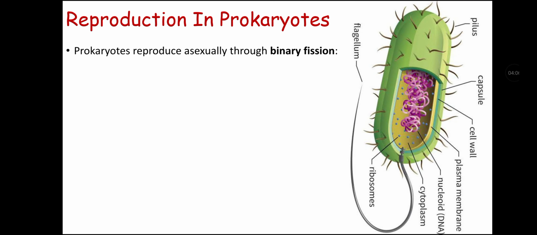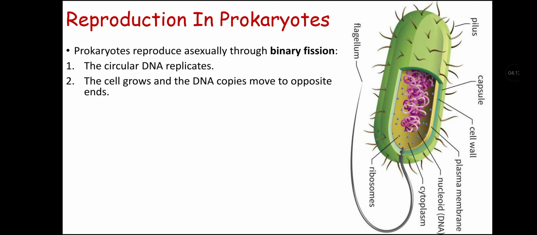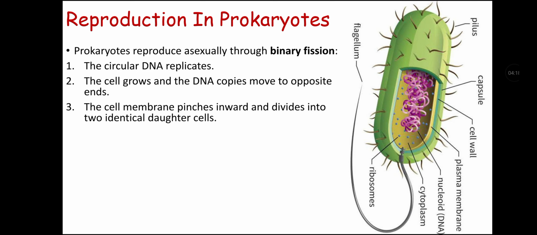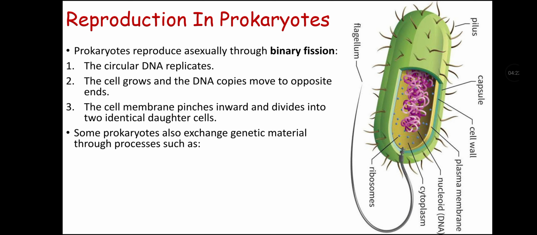Reproduction in prokaryotes. Prokaryotes reproduce asexually through binary fission. Their circular DNA replicates first of all, then the cell grows and the DNA copies move to opposite ends of the cell. Then the cell membrane pinches inward and divides into two identical daughter cells.